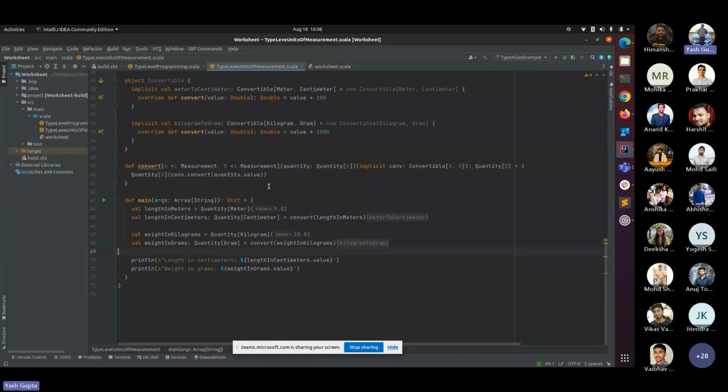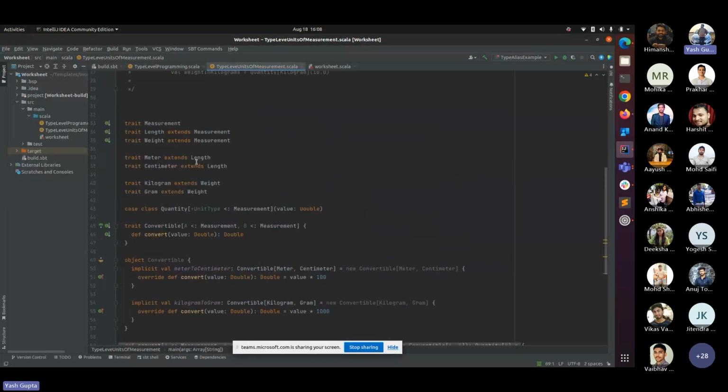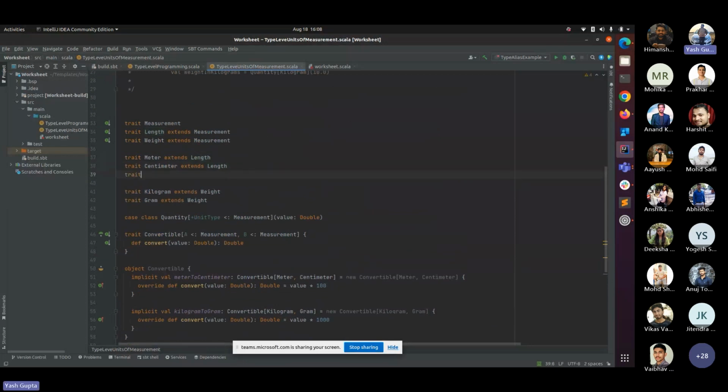Now let's talk about the enhancement of this code. Suppose you want to create another type, millimeter, which should extend length.